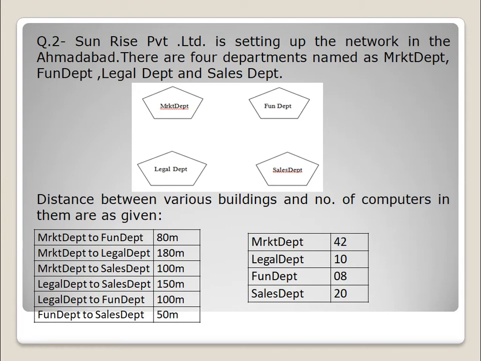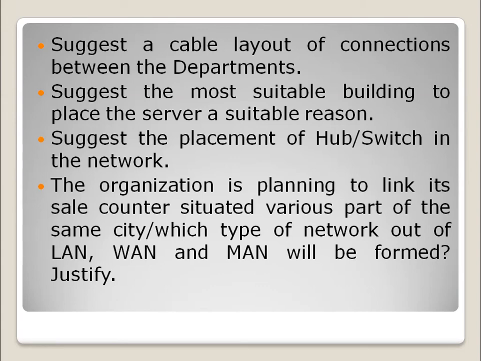Okay, so let us see what are the questions that have been asked. First one is, suggest a cable layout of connections between the departments. You know how to answer it. Next question is the placement of server with suitable reason. You know the answer. Next, suggest the placement of hub/switch in the network. You already know it.